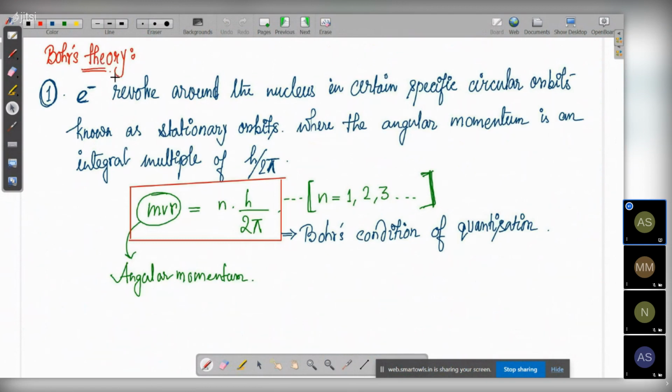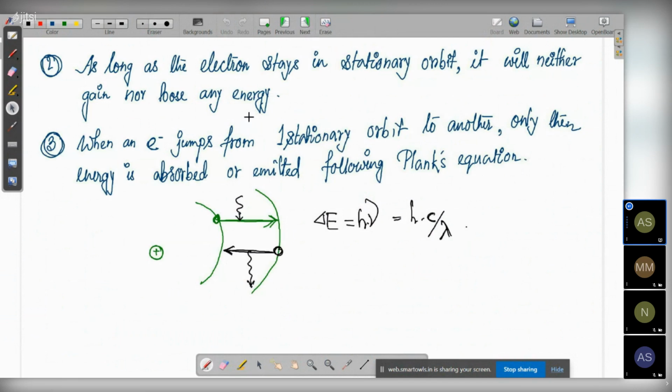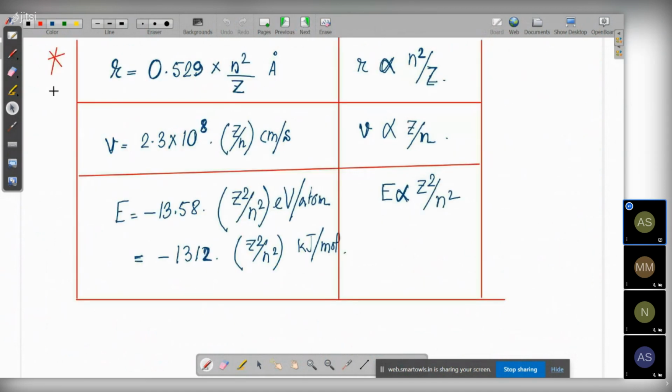Then we come down to Bohr's theory, which is again extremely important. You can get even theory questions from Bohr's theory. Sometimes they ask about this condition, mvr is equal to nh by 2 pi. This condition alone can be asked. Or they can even ask you about the three postulates of Bohr's theory, so you need to learn about them also. Then this is again extremely important: the relation of radius, velocity, and energy.